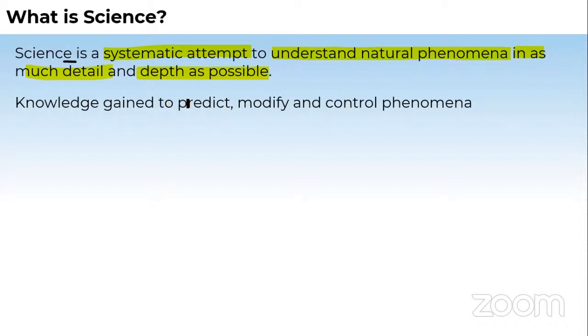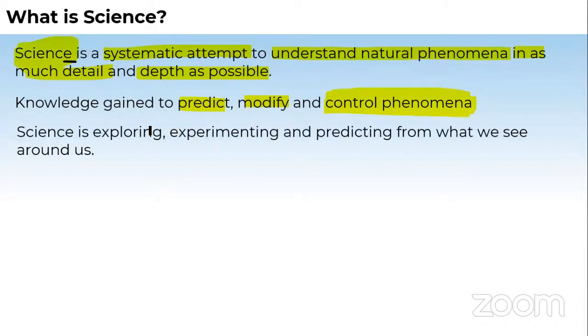We also say like this: knowledge gained to predict something, modify and control that phenomenon. How can we say control? Some natural processes we can't control, but we can predict them, like weather prediction, whether it will be a cyclone or something dangerous. These natural disasters can be a great misfortune for human civilization. With the help of science, we can predict them beforehand and make some arrangements. Although we can't control it to a large extent, we can still predict it. And some controlling you can do: if you already know the weather outside is not good, you must not go for a long drive.